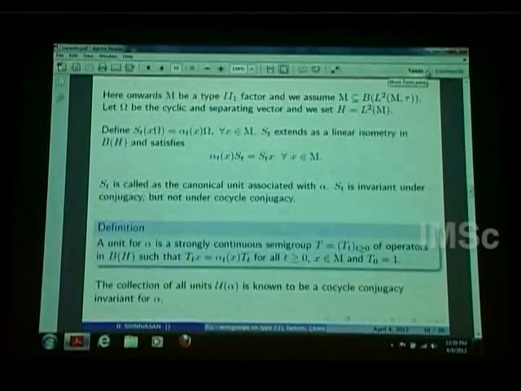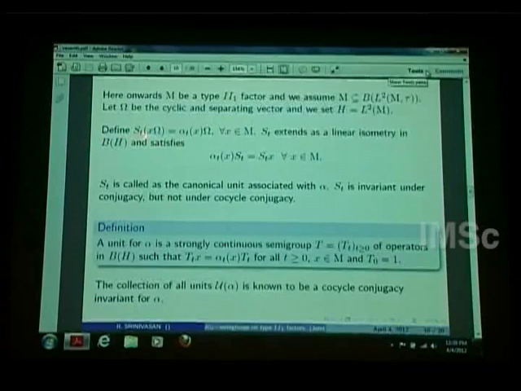This is like functions on L2: on any L2, the continuous functions will act. This is not exactly like that; L infinity can act, so it's something very similar. There is an identity operator in M, and that will sit inside this L2(M, tau) as a vector, which I call omega. That is the cyclic and separating vector. If you know the GNS construction, this is exactly the GNS construction with respect to tau. This is what I call a standard form for a II_1 factor.